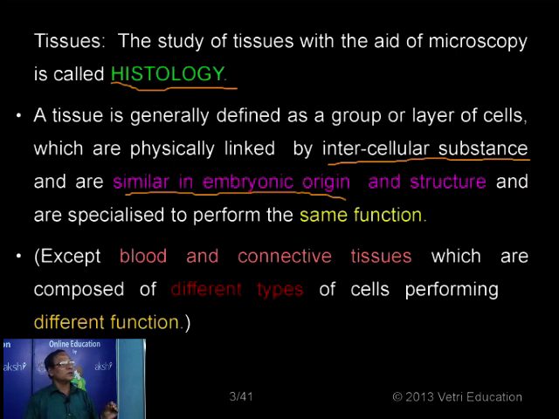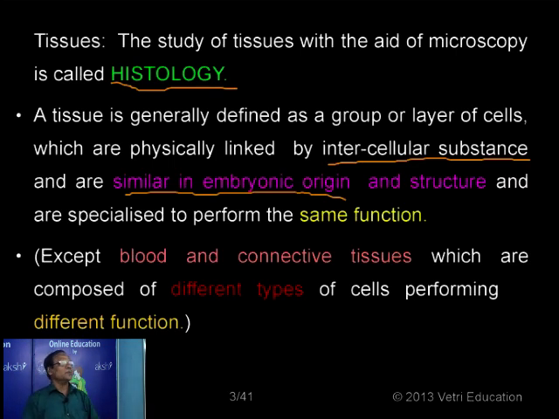And all these cells more or less have the same origin, derived either from ectoderm, endoderm or mesoderm, and also have the same basic structure and perform the same function. Take the example of muscle tissue. The function of muscle tissue, you know, is its contractile nature, its ability to contract, responsible for the movement of the organism. And even the nerve cells enable the organisms to respond to stimuli and are also responsible for the coordination of the different activities. So this is what we can call common function: same origin, same structure and same function. But there are exceptions.